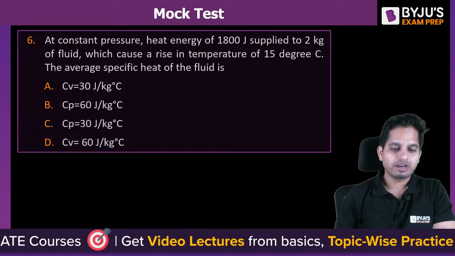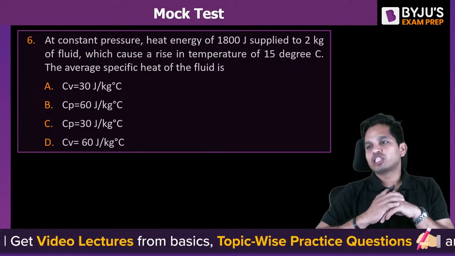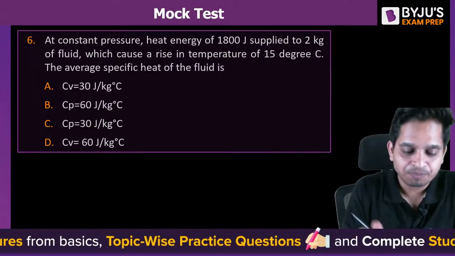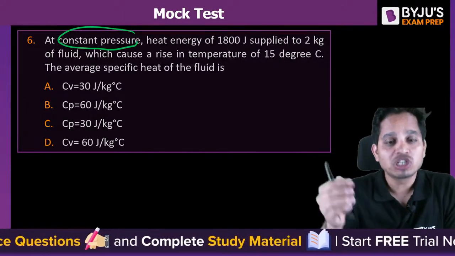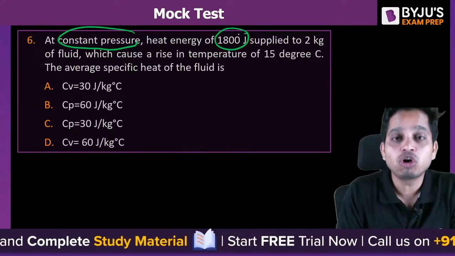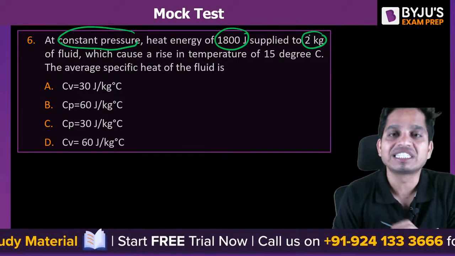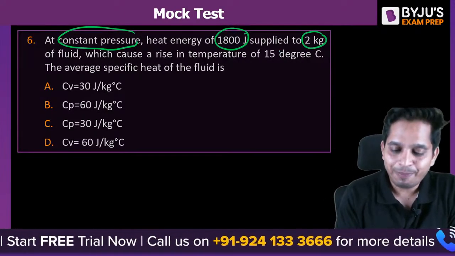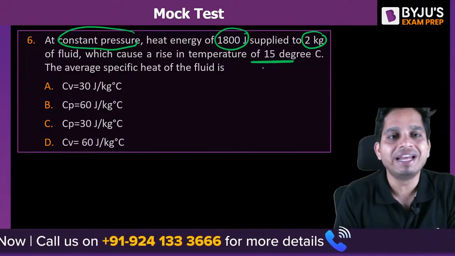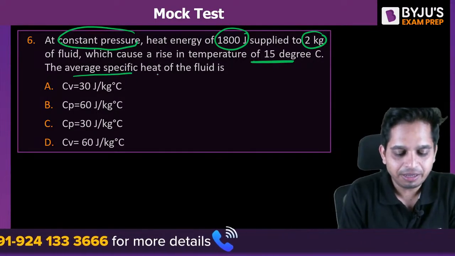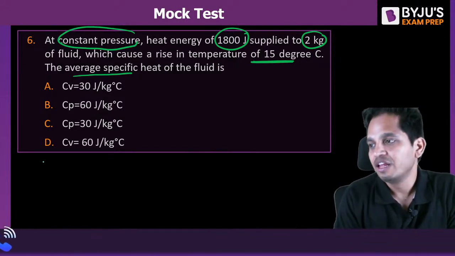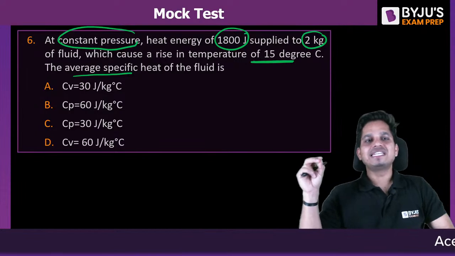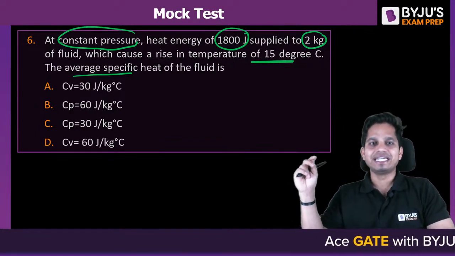Moving on. Very easy question. First of all, identify the process. Which process is there? Constant pressure. Now in a constant pressure process, I am giving this much amount of heat to this much mass of fluid. Temperature change is 15 degrees. Calculate the average specific heat. Quickly, question number 6, A, B, C, D.